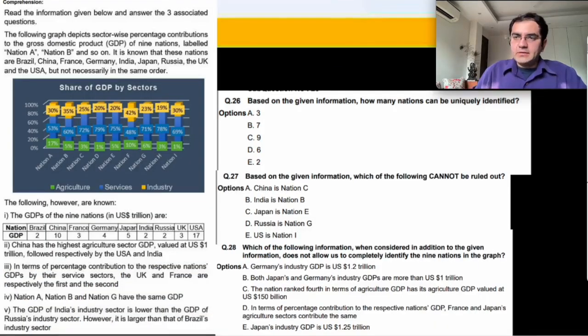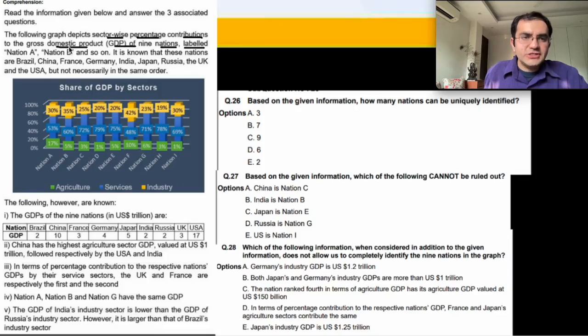It is an LR kind of DI set where you have sector-wise percentage contributions to the GDP of 9 nations labeled A, B, and so on. It is known that the nations are provided in no specific order. The share, for example, agriculture is in green color, services is in blue color, and industry is in yellow color. Following, however, are known. The GDPs of the 9 nations are provided, but in this particular categorization, which nation is which country, we don't know.